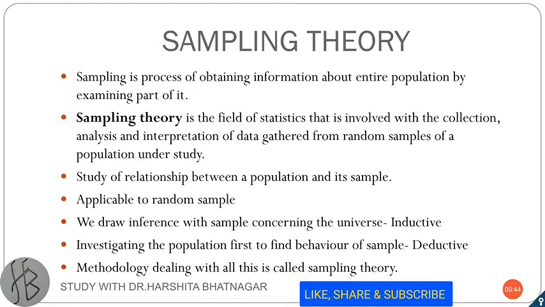So, sampling theory is the field of statistics that is involved with the collection, analysis, and interpretation of data gathered from random sample of the population under study. Hence, we can say sampling theory studies the relationship between the population and its sample, and it is applicable only to the random sample. Random sample is where each and every item of the universe has the equal chance to get selected in the sample. For example, lottery system.